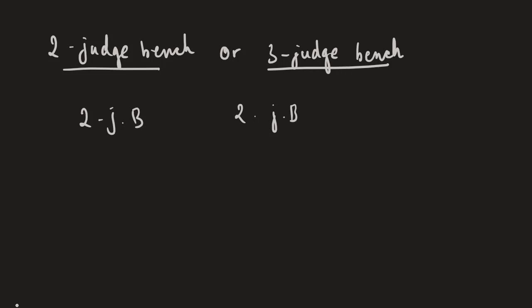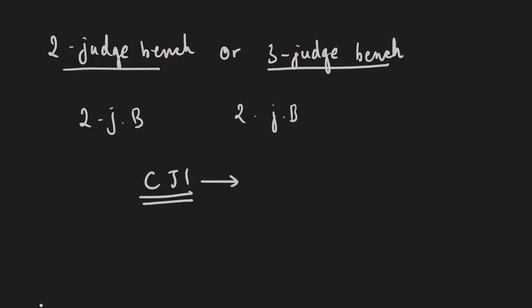ठीक है, if it is a bench of the same strength, then that bench cannot overrule the decision of the other bench. It can just doubt it at best, doubt the correctness of the decision, or bring something to the forefront. So whenever there is a doubt or conflict between decisions of co-equal benches, yani ki benches having the same strength, then such cases are referred to the Chief Justice of India, and the Chief Justice of India then constitutes larger benches.